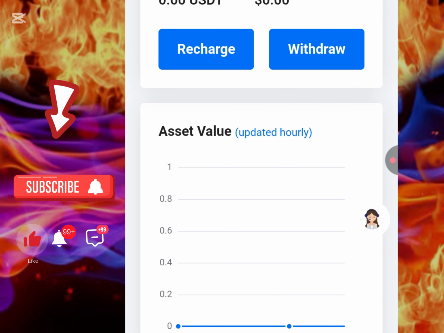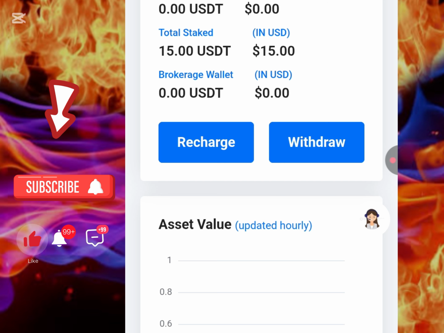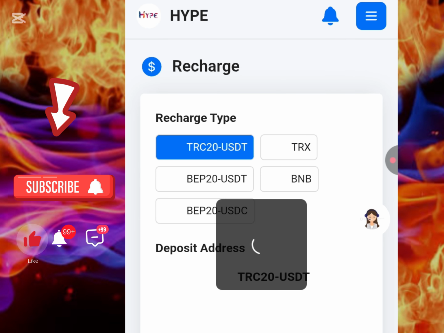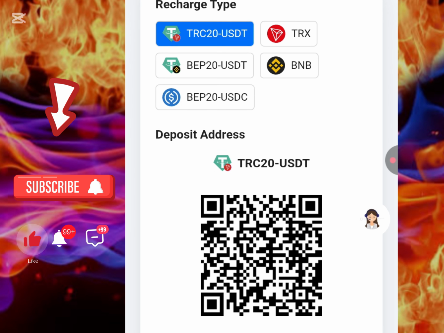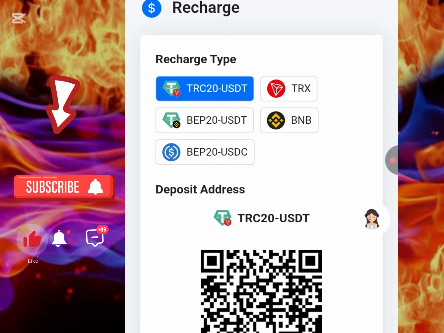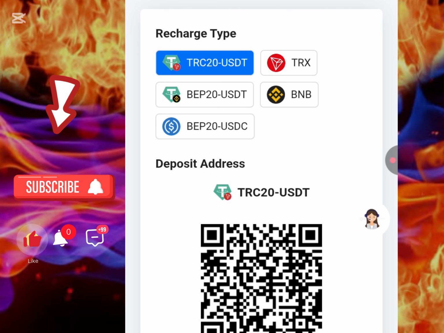First off, let me come with a recharge. If you want to recharge, all you just need to do is to click on recharge. Once you click on recharge, you can make use of different networks on USDT. We have TRC20, we have BEP20, we have BEP20 USDC, we have TRX, and we have BNB.